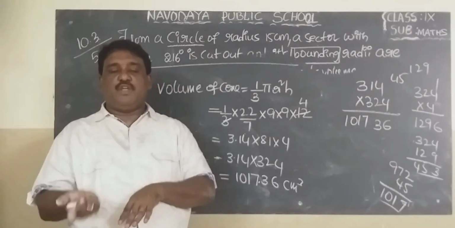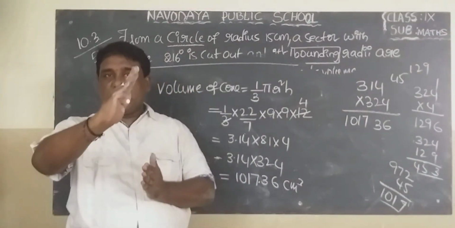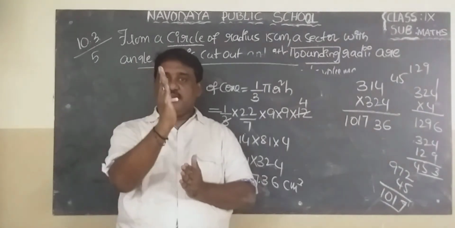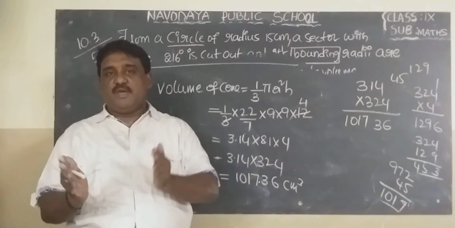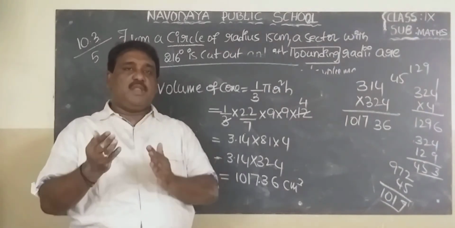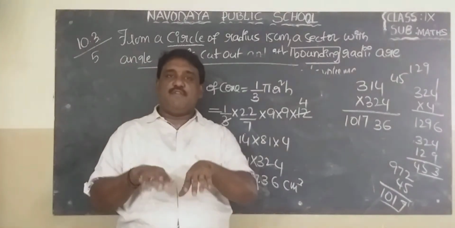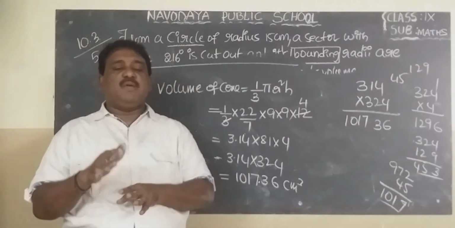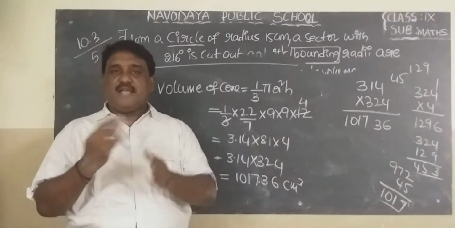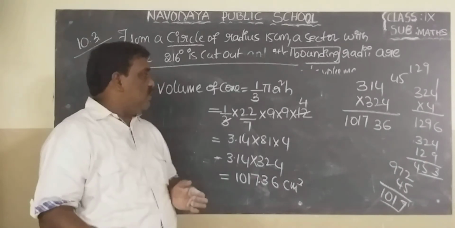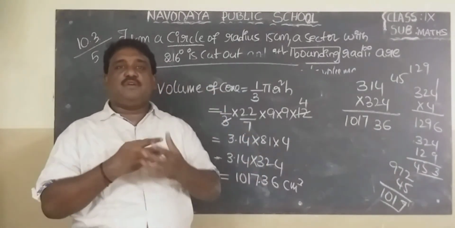L value is 15. What is the relation between L, R, H? L means slant height like this. Slant height means like this. Height means like this. Radius means like this. L square equal to R square plus H square. 15 square equal to 9 square plus H square. 15 15s are 225. R square means 9 square, 81. H square equal to 144. H equal to root 144. How to write 144? 12 whole square. Square root cancels. H equal to 12.